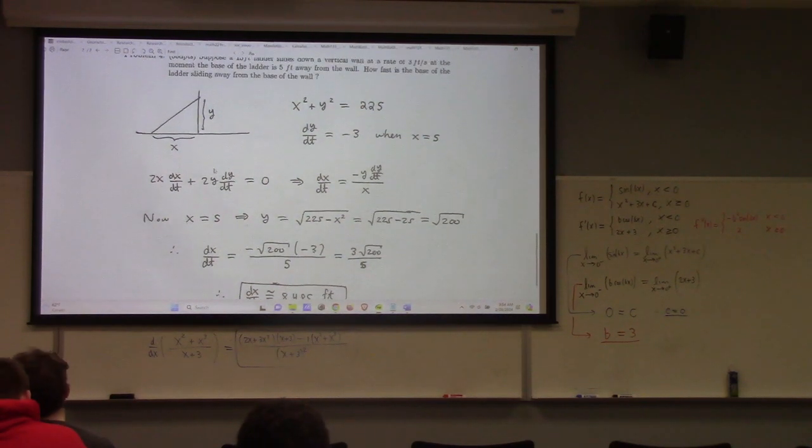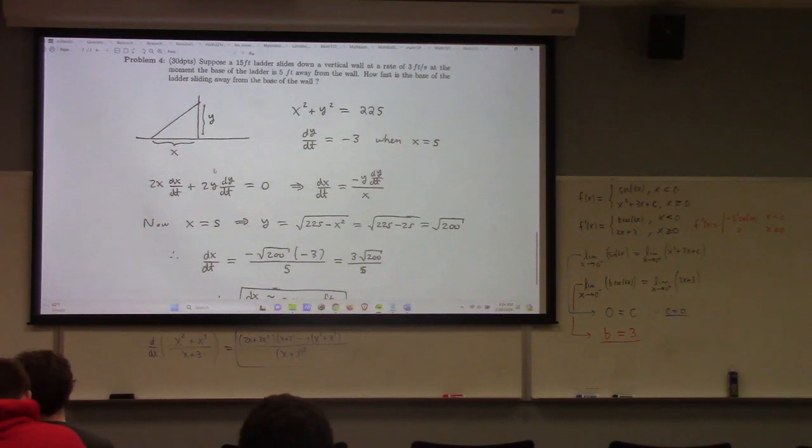Again, the steps for a related rates problem: write down the relation that relates the variables, differentiate with respect to time, and then use what you're given. In this one, we're given that it's sliding down at a rate of 3 when the base of the ladder is 5 feet away from the wall. So I've got x equals 5. I've got dy/dt equals -3. And if I know x is equal to 5, I can figure out what y is, right?